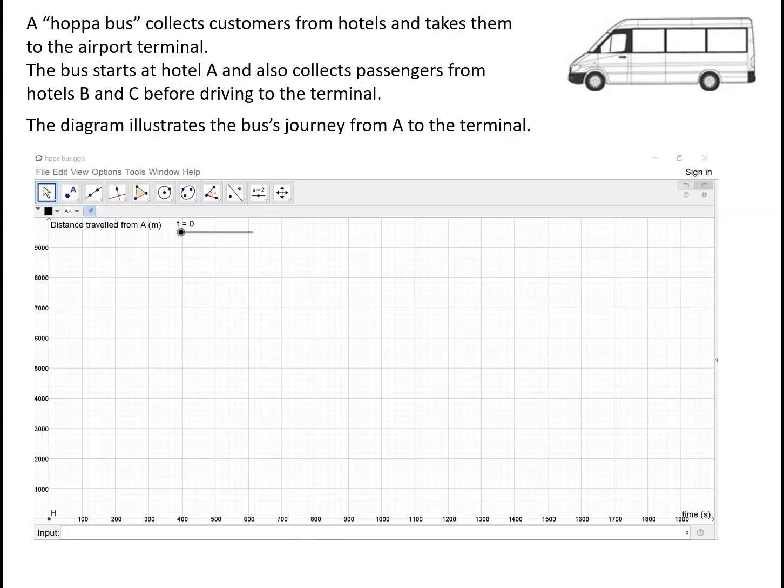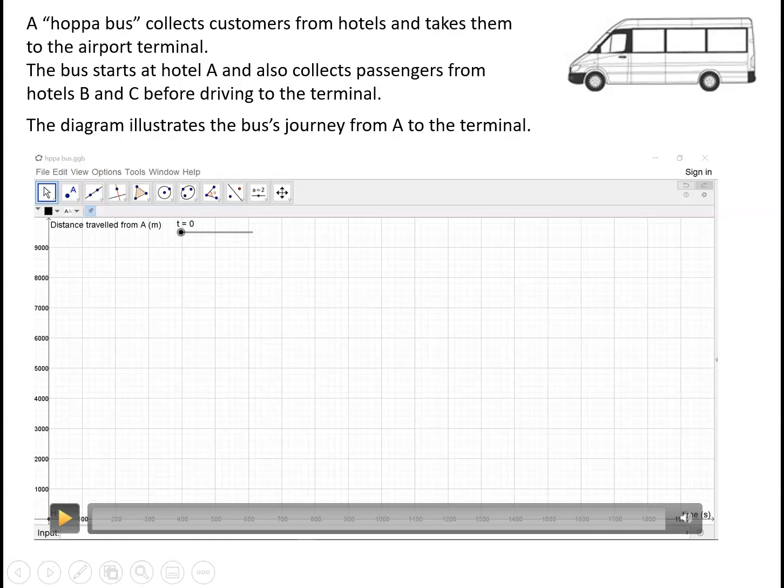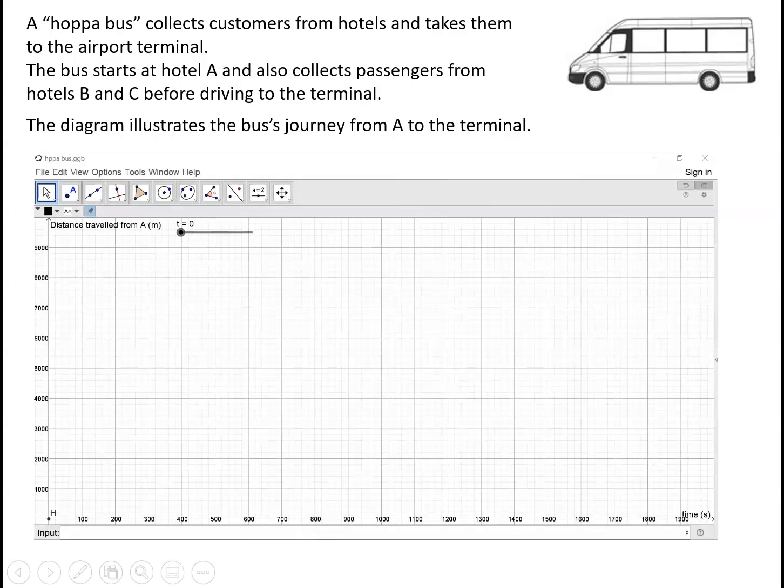The diagram illustrates the bus's journey from A to the terminal, with the x-axis representing time and the y-axis representing the distance travelled from Hotel A. Now what I'm going to ask you to do when you've seen the whole graph is to just think about a description of the journey.